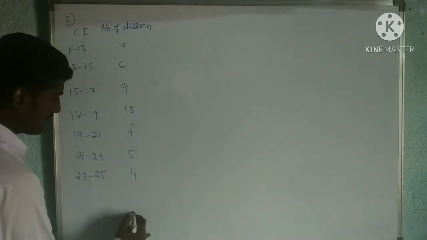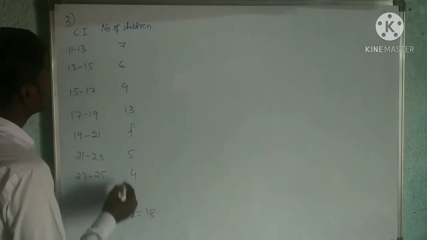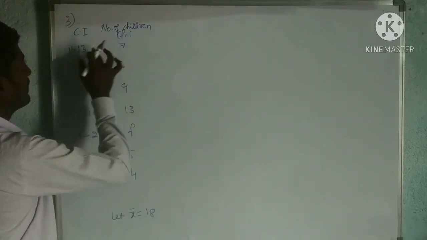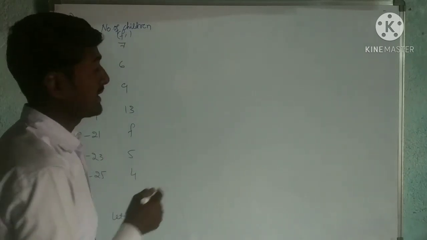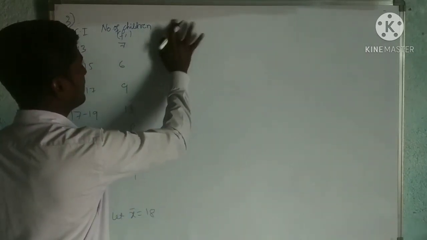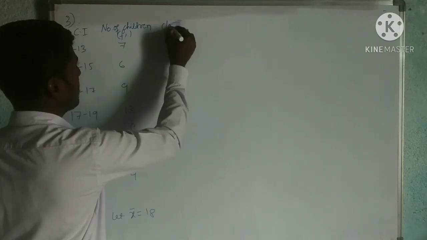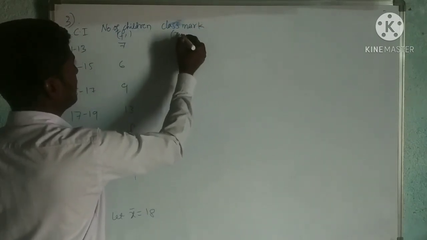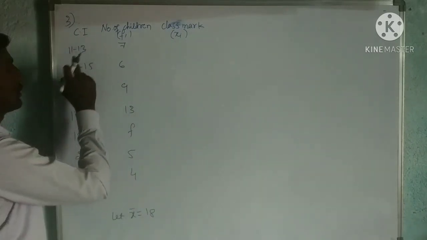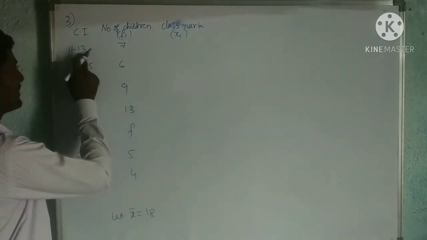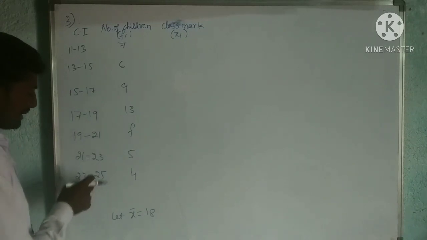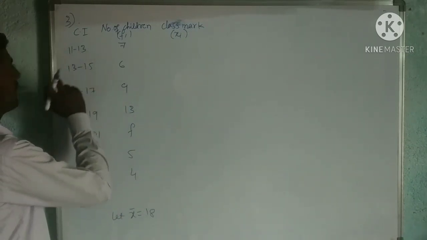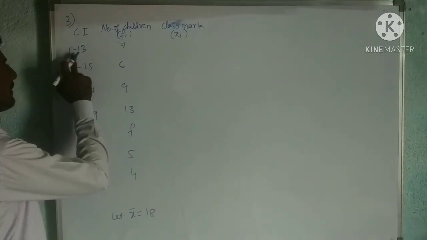Let X bar be equal to 18. So this is given. Now Fi we know. Then we have to write Xi, that is class mark. Xi means upper limit plus lower limit divided by 2. The difference is 2 everywhere, so divided by 2: 11, 13.